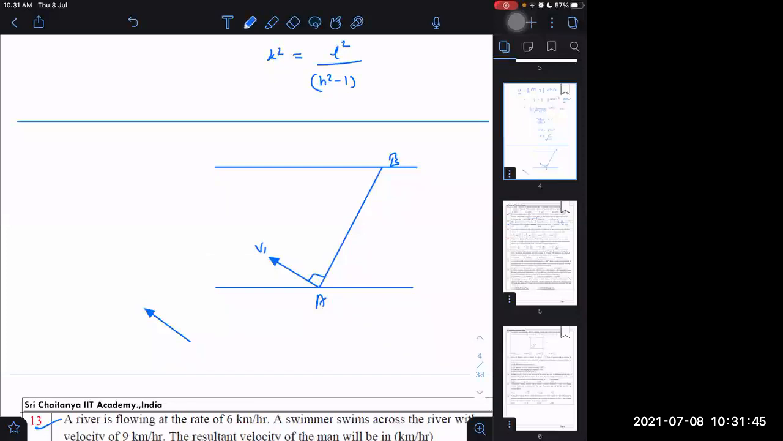This is the VBR direction. And this is VR. So let VBR be making an angle. What angle do you want to take? This one, if you take phi.